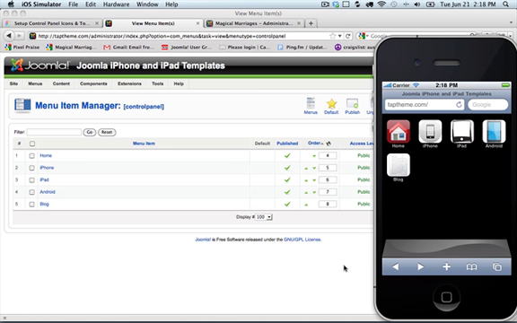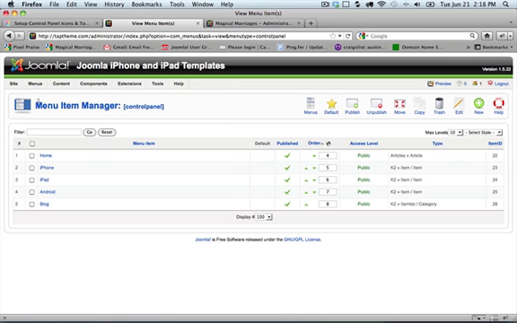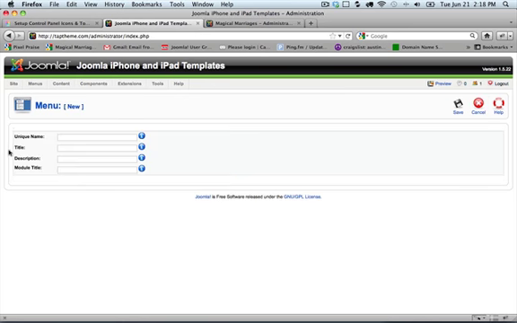Okay, so now that we've created our control panel, we want to create a toolbar and place our icons on our toolbar. So we're going to do this exactly like we would the control panel. We'll go to menus, we'll create a new menu. New, unique name, toolbar menu, and click save.